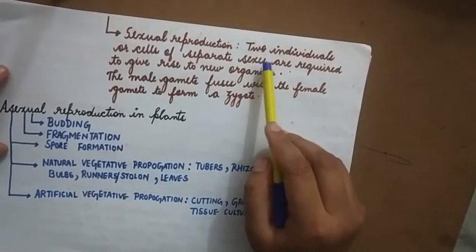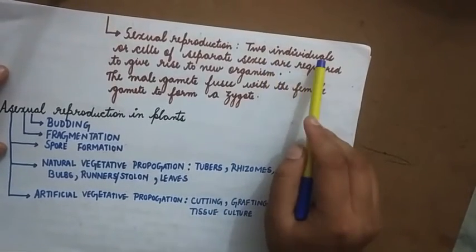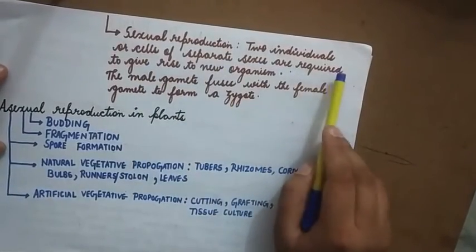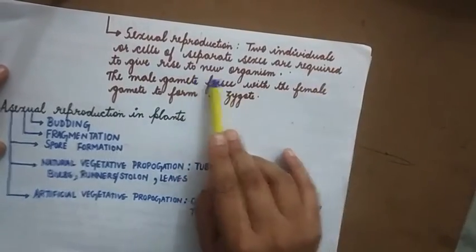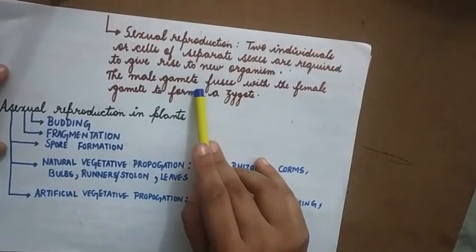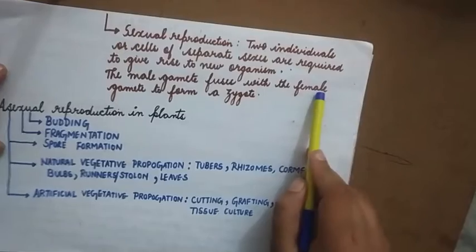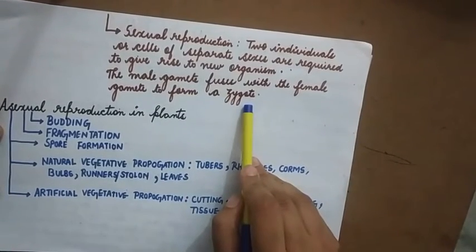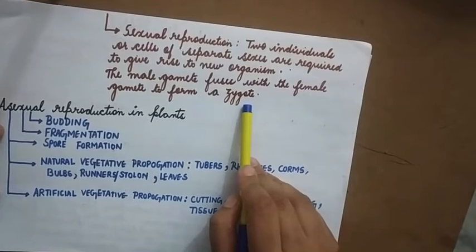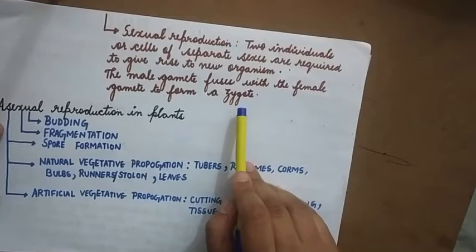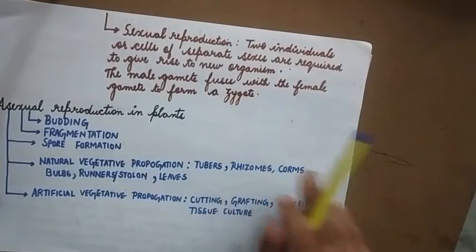So human beings undergo sexual reproduction, where two individuals or cells of separate sexes are involved to give rise to a new organism. The male gamete, or nothing but the male cell, fuses with the female gamete, or female cell, to produce a single cell structure called a zygote. So after the fusion of the male and the female reproductive cells, a zygote is produced, which is a single cell.